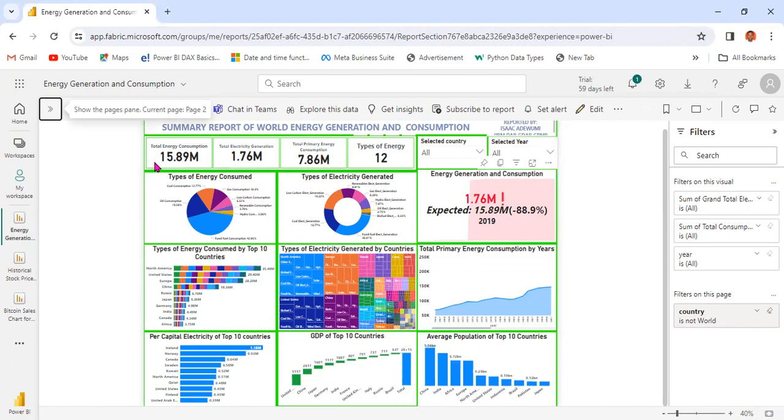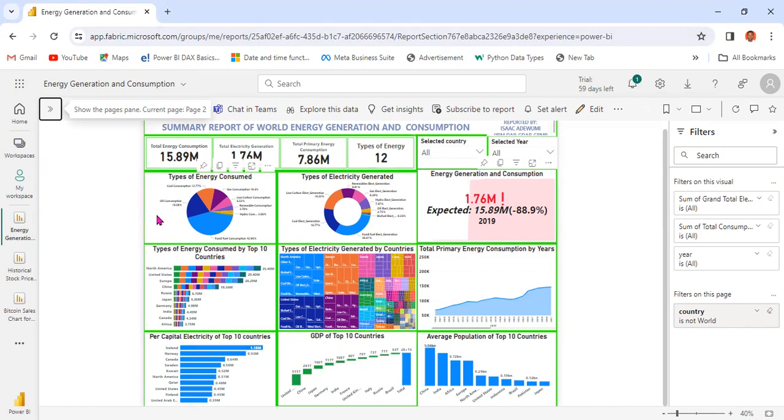The total primary energy consumption is 7.86 million. Why the difference? We have about 12 different types of energy recorded, different forms of electricity generation recorded within this period.